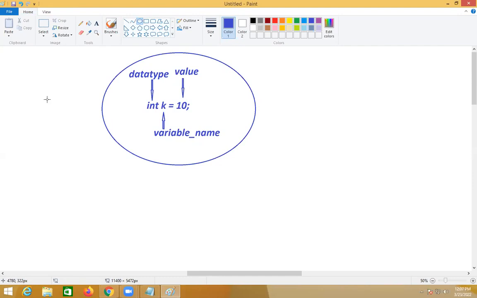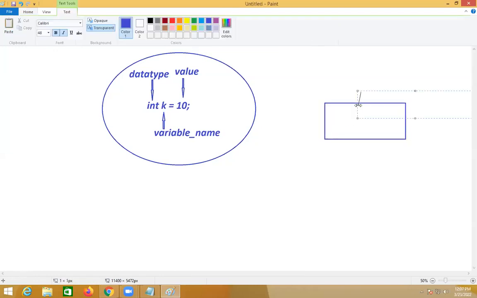Among the integer family, 4 are there: byte, short, int, long. By default in the integer family, int will be taken. Int means how many bytes? 4 bytes. So 4 bytes of memory will come. Understood this point?